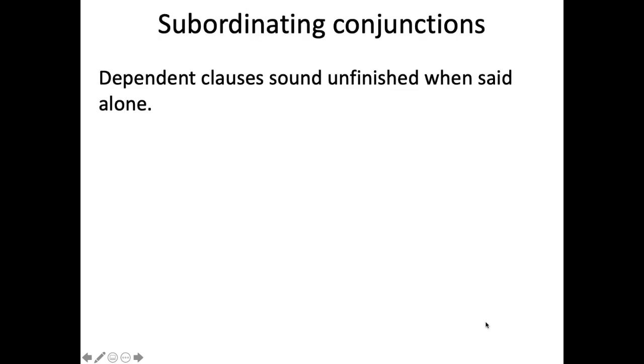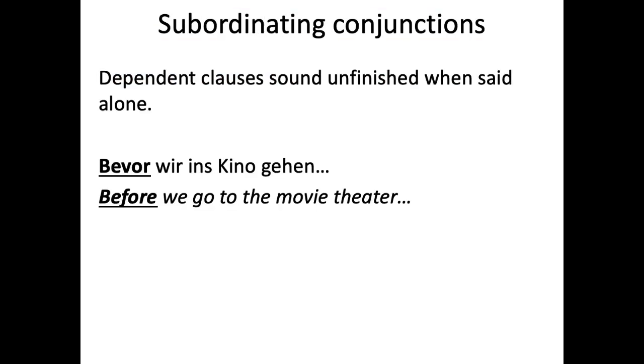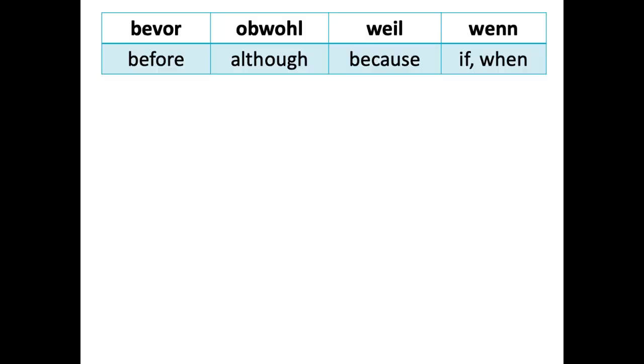Okay, so then we have, how do you identify a dependent clause? Well, for one thing, it sounds unfinished when said alone. Bevor wir ins Kino gehen. Yeah, anytime you have something like that, then it's a dependent clause and the verb is going to be at the end. So when you translate it, you have to move that verb back to its normal position in English.